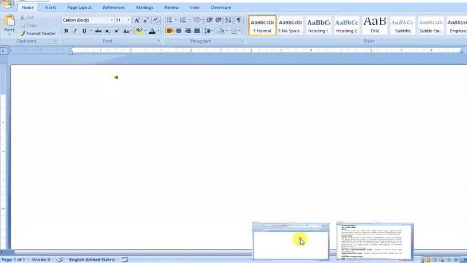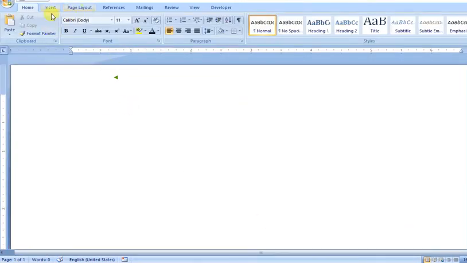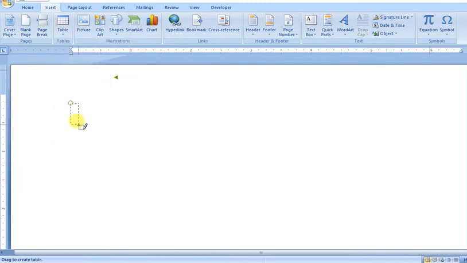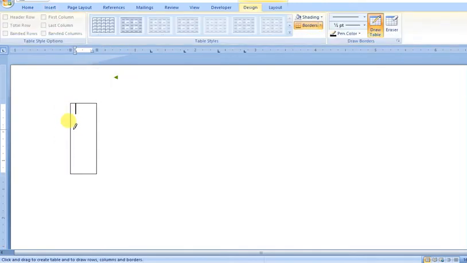Suppose you are creating this type of value, so that is a single dimension array. You can say there is only one column in this, and the rows are 1 2 3 4.